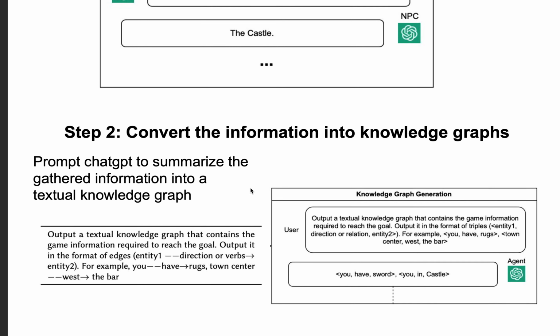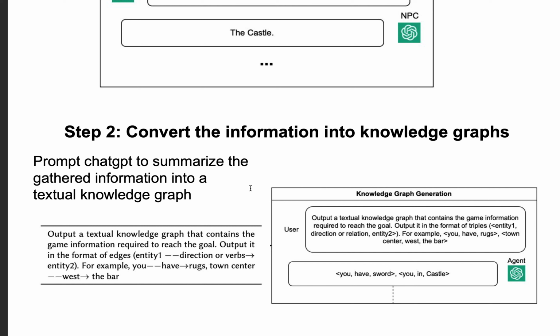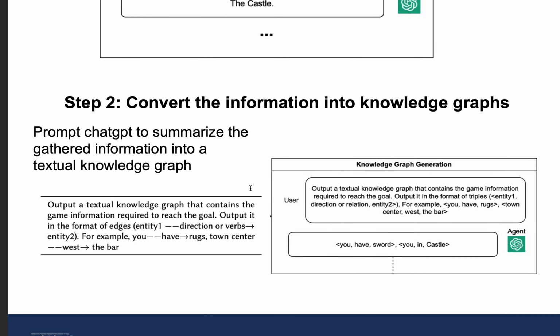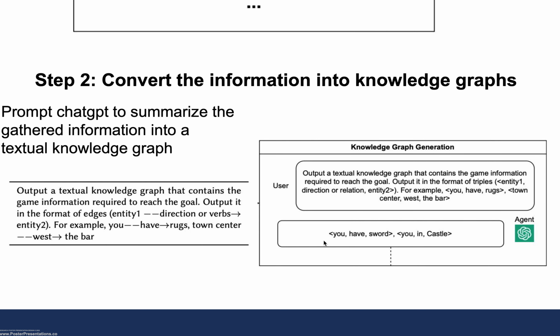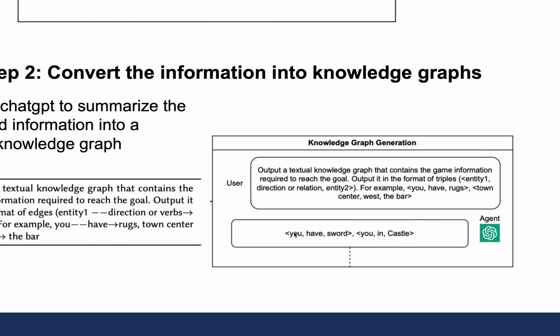The next step is that we convert this information into knowledge graphs. We do this by prompting the agent ChatGPT to generate the knowledge graphs. As we can see here, the ChatGPT agent generates a knowledge graph comprised of two edges, which corresponds to the two prerequisites.